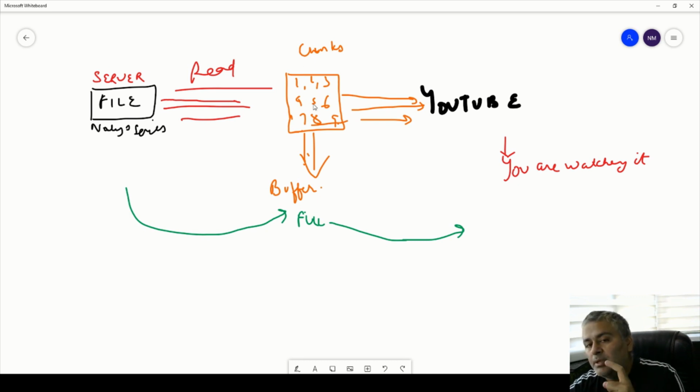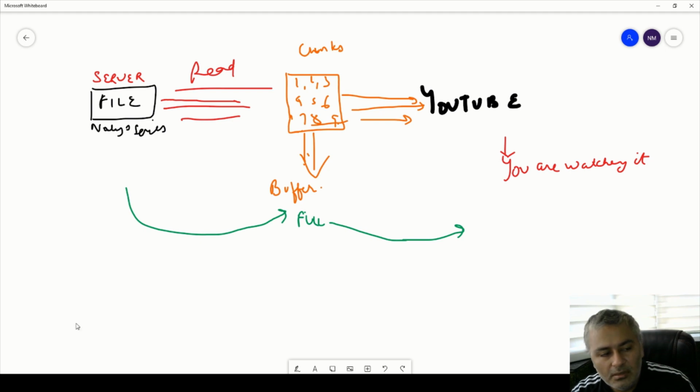That chunk will be stored in our buffer, this same buffer which Node.js has, and once it gets filled, then it will go to YouTube. Now these days we have very fast connections, so you don't see those bufferings. Otherwise, if you remember, there used to be a circle going around till the time it was buffered.